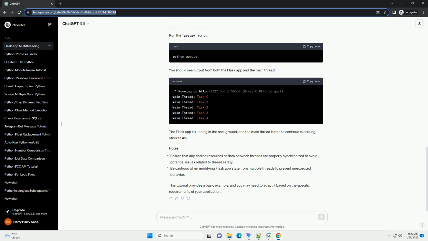Run the app.py script. You should see output from both the Flask app and the main thread. The Flask app is running in the background, and the main thread is free to continue executing other tasks. This tutorial provides a basic example, and you may need to adapt it based on the specific requirements of your application.